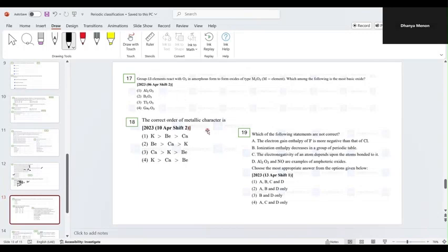So here they're talking about group 13. Elements react with oxygen in amorphous form to form an oxide, M2O3. Which among the following is the most basic oxide? Okay, so here I just shared the whiteboard. Hope you have taken the screenshot of the questions.